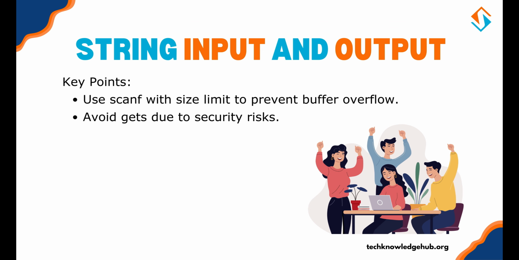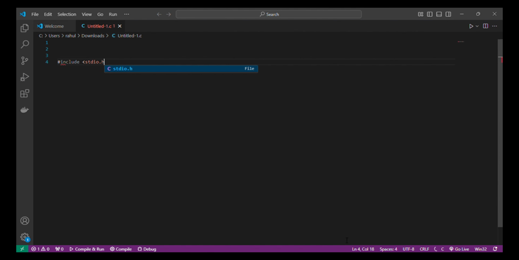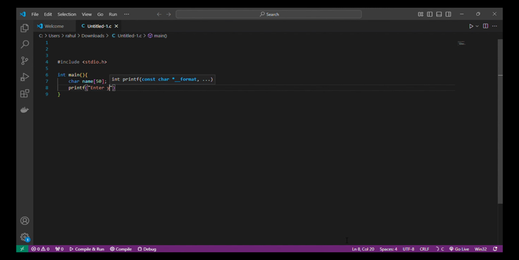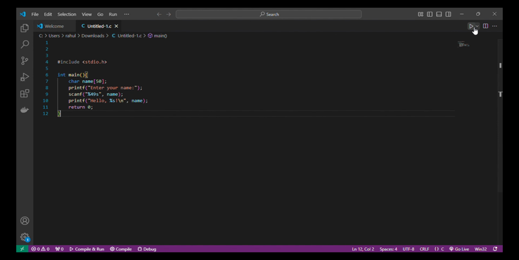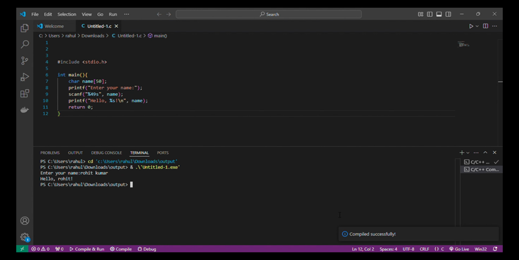Let's see an example. Always specify a size limit in scanf to avoid memory issues.